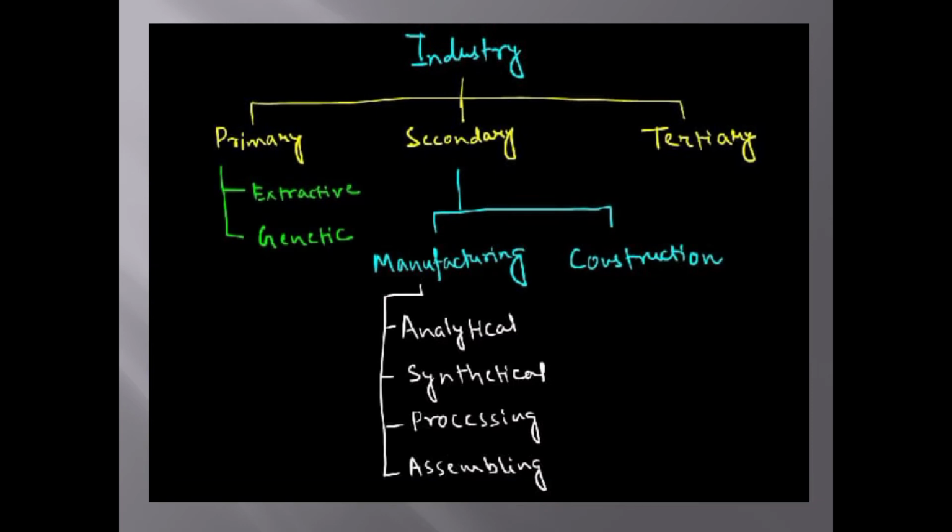Secondary industries are divided into two categories: the manufacturing industry and the construction industry. The manufacturing industry has four types: analytical, synthetical, processing and assembling. So let's move to what is meant by analytical industry, synthetical industry, processing and assembling. We will study them one by one right now.